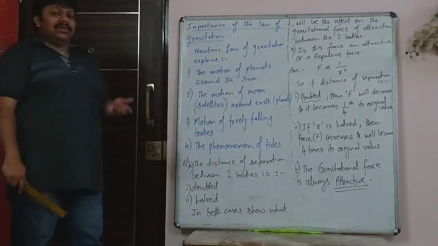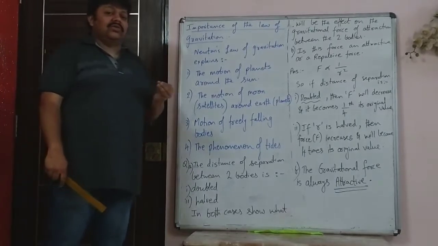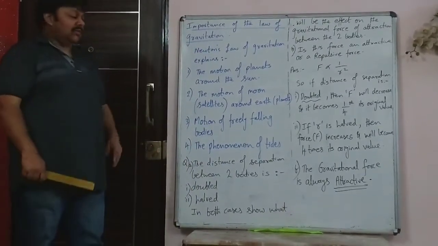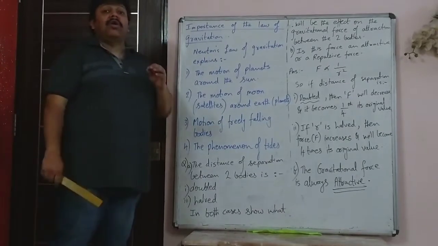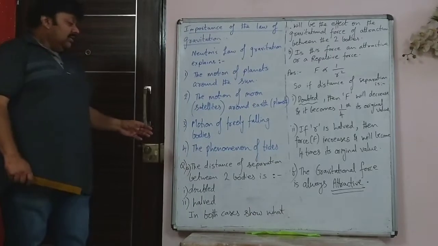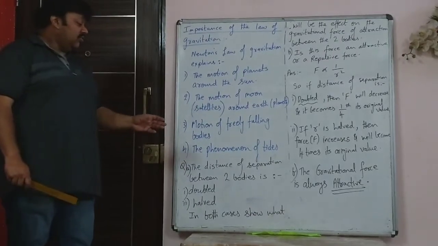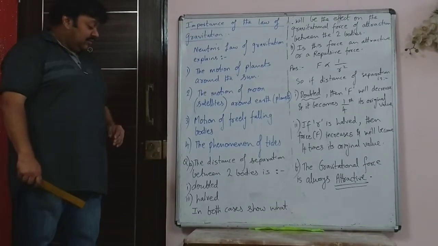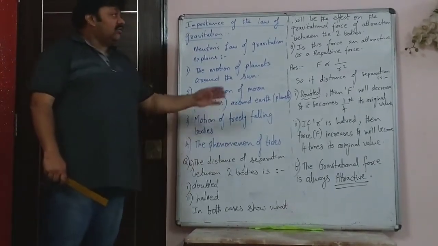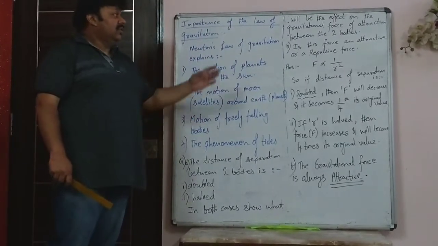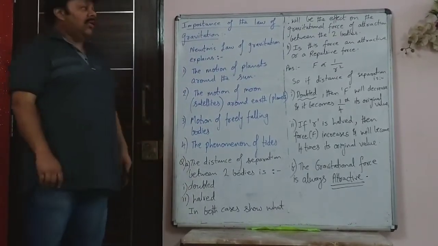Now, based on the mathematical expression of Newton's law of gravitation, a very important question that is asked, and what you are supposed to answer, that I will also explain. The distance of separation between two bodies is doubled, first case, and second case halved. In both cases, show what will be the effect on the gravitational force of attraction between the two bodies.